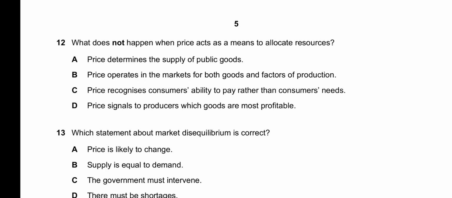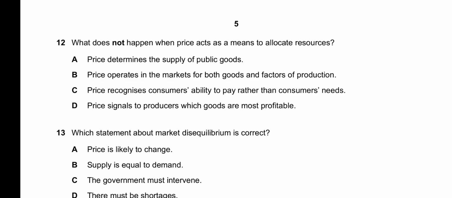12, it says what does not happen when price acts as a means to allocate resources. Price determines the supply of public goods. In this case, price does not act as a means to allocate resources because public goods are generally non-excludable, and so consumers do not necessarily have to pay for their consumption, so price cannot determine the supply of public goods. A is correct.